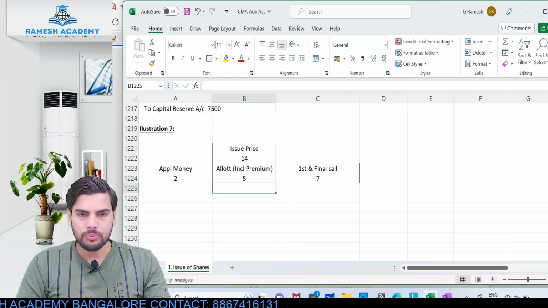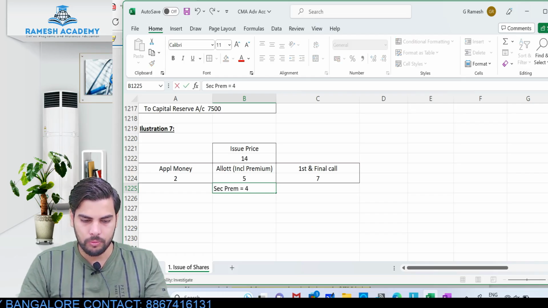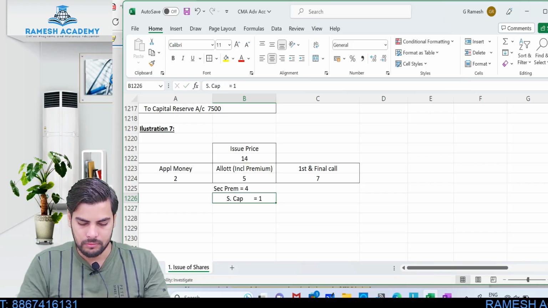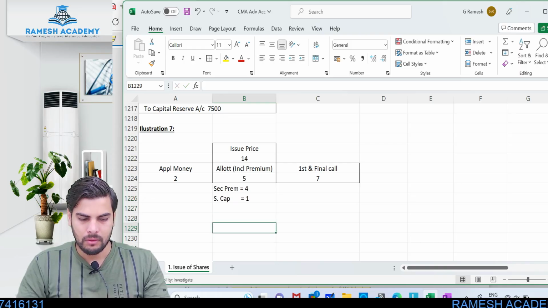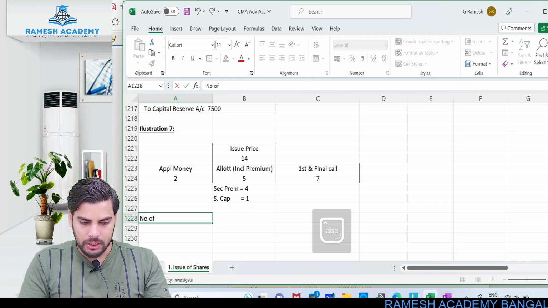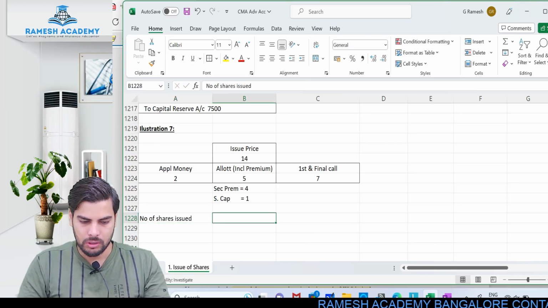Again, out of this particular 5 rupees, how much will be transferred to securities premium? 4 rupees is securities premium, and then the balance will be transferred to share capital, which is 1 rupee. Now number of shares issued was 1 lakh.